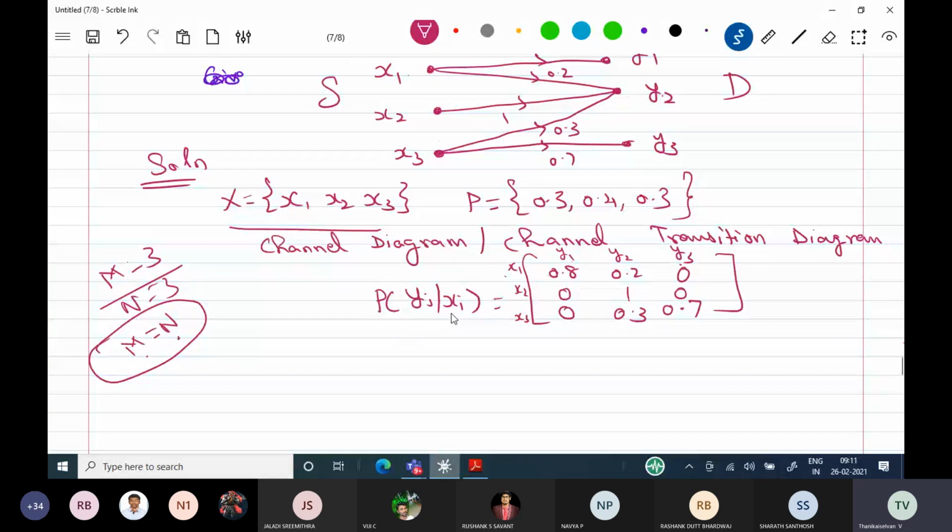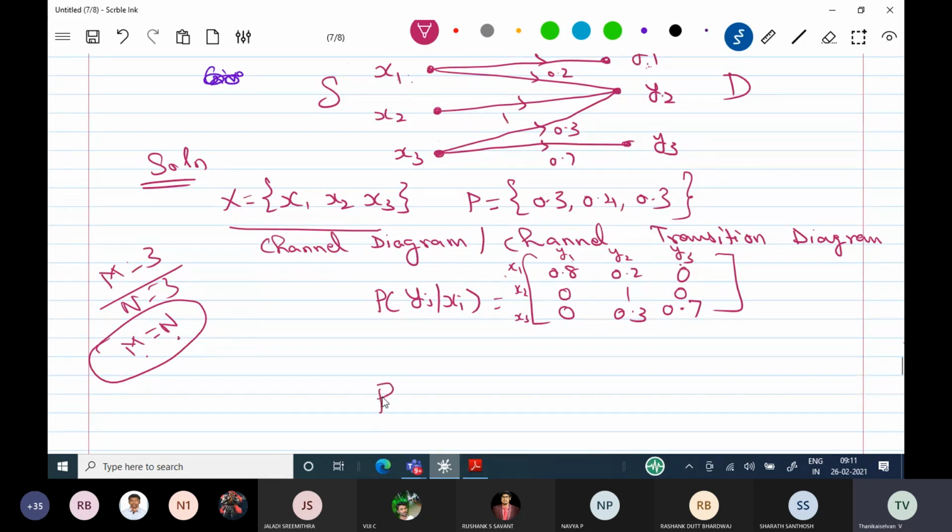So here, probability of Yj given Xi: X is the row, Y is the column. Here I am going to fill this matrix, based on the connection between transmitter and receiver. Take this Y1 and this X1: probability of Y1 given X1.